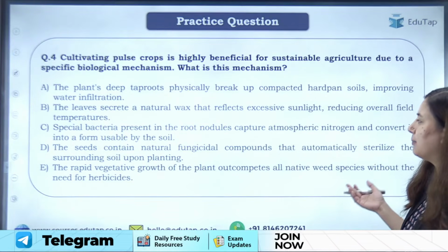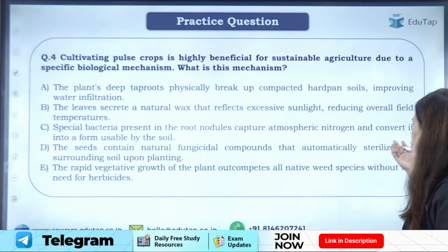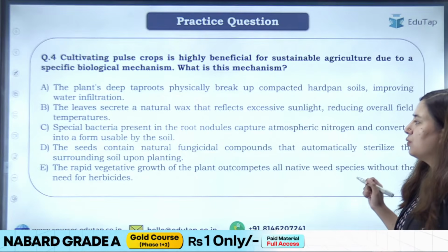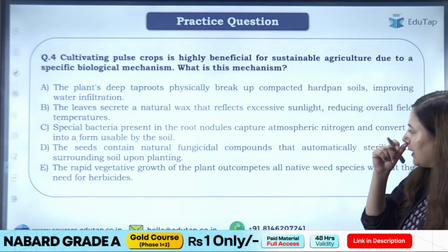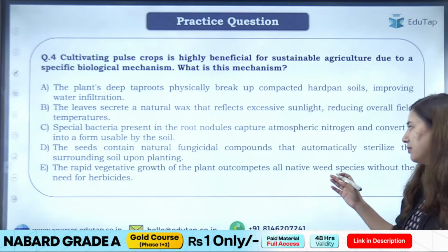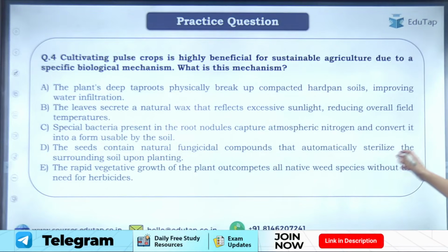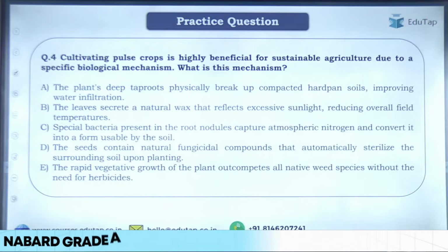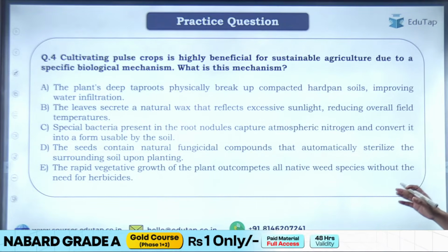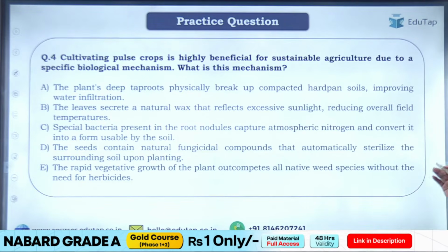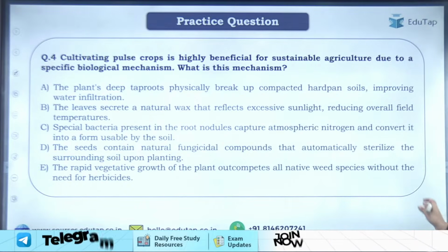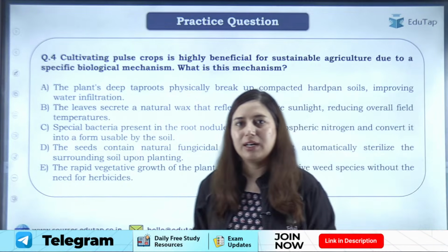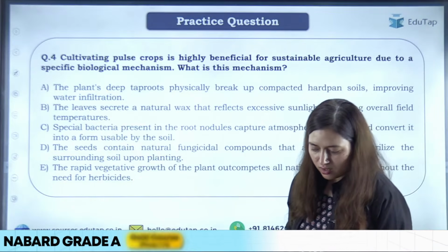Third is, special bacteria present in the root nodules capture atmospheric nitrogen and convert it into a form usable by the soil. And then the seed contains natural fungicidal compounds that automatically sterilize the surrounding soil. Then the last option is, the rapid vegetative growth of the plant outcompetes all the native weed species without the need of herbicide. Okay.